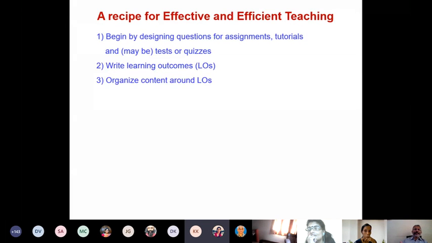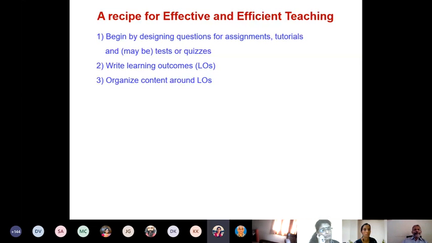So exactly. I am saying in a similar way, it is easier to first identify the questions which your student should be able to answer. Okay, I have also given you how you can identify the questions, because somebody may say, how can I set 40 or 50 questions before deciding what content I should present to the student. So I have given you the hint that you usually identify a book for any course. You can take the questions which are given at the end of the chapter, and you can pick up those questions which you think your student should be able to answer. Once you have formed a list of such questions, they can be easily converted into learning outcomes.